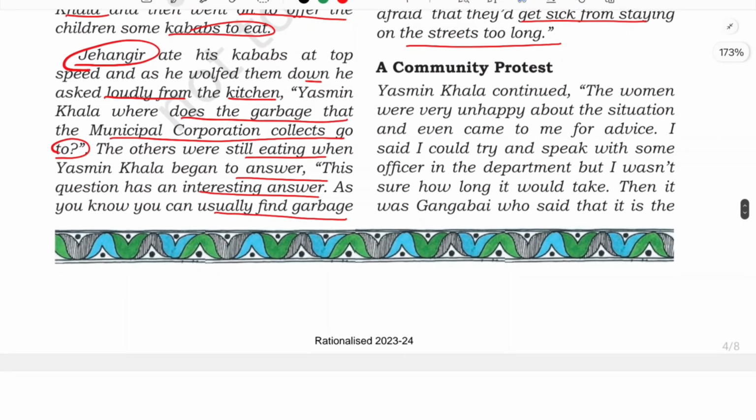So now let us see about this community protest, which Yasmin Khala is going to tell the children about. Because of the garbage piled up in the street, the women were very unhappy about the situation and even came to me for advice. They came to Yasmin Khala because she was working in the municipal corporation. So the women came to her to take some advice.